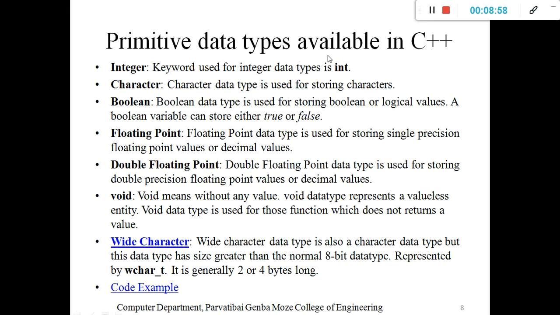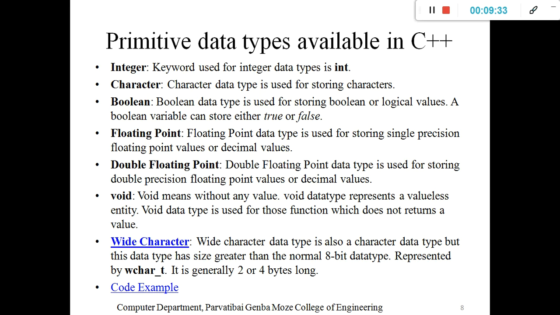Then the primitive data types available in C++. The first one is integer. The keyword used for the integer data type is int. In programming we do not use the word integer directly; we write int, then a variable name, or a variable name equal to whatever value we need to assign. Integer is used only for storing integer numbers, like 1, 2, and so on.